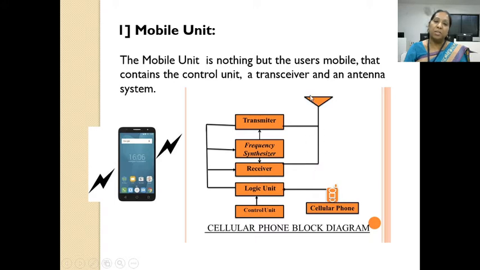Here this is the antenna system. The frequency synthesizer will synthesize the frequency. These are the parts of the mobile unit, and this is your cellular phone. It looks like this. So the mobile unit consists of a control unit, transceiver and an antenna system.